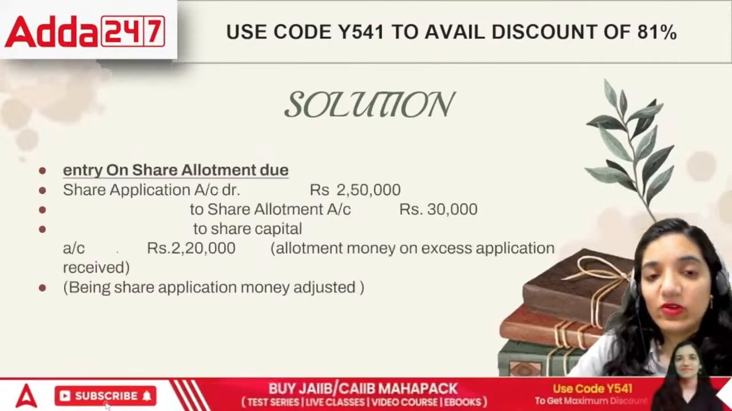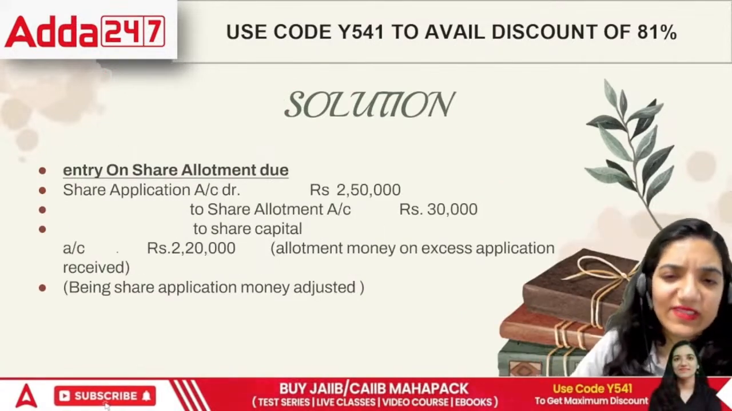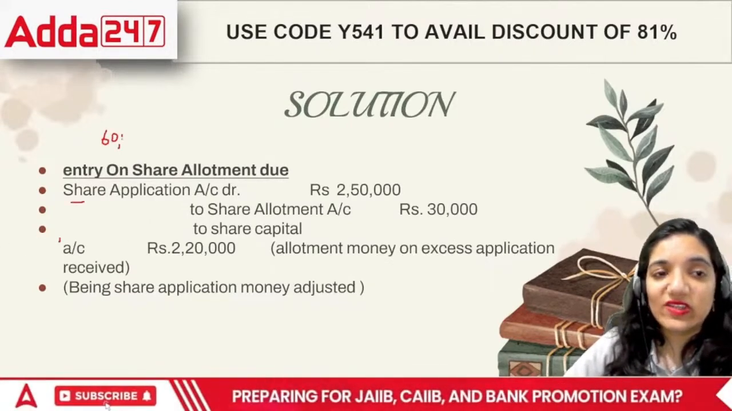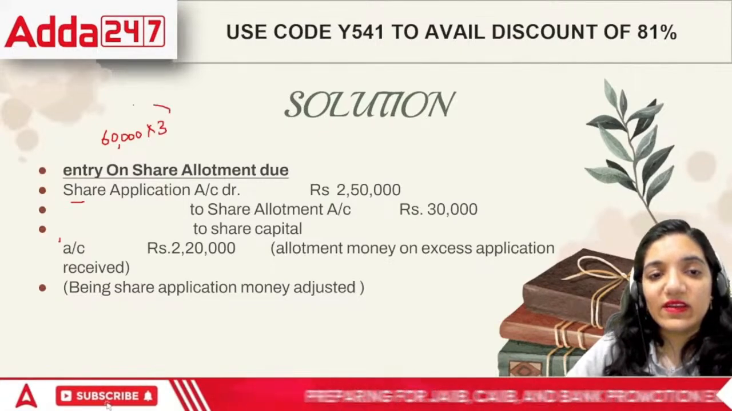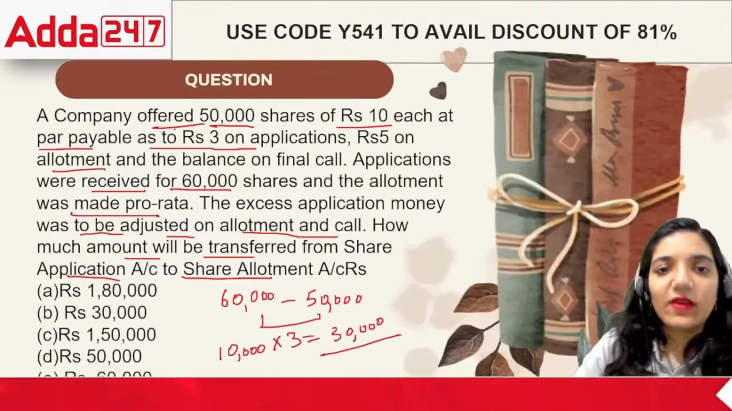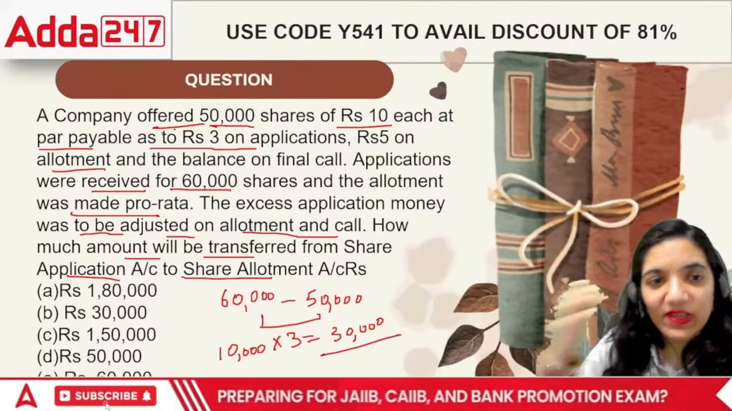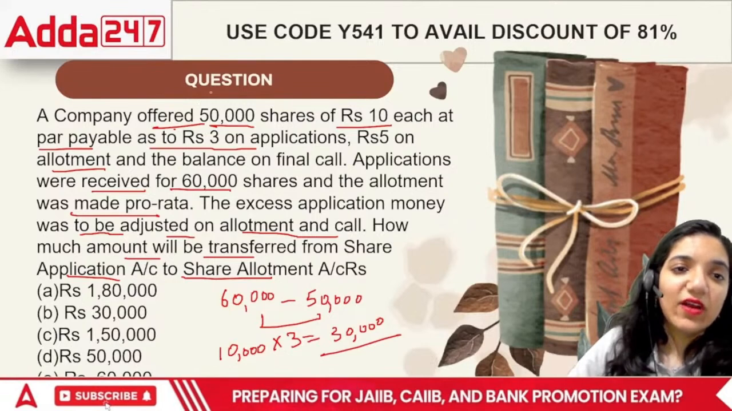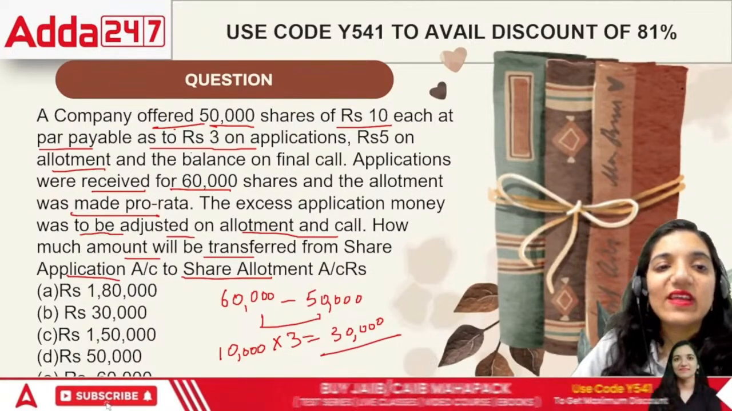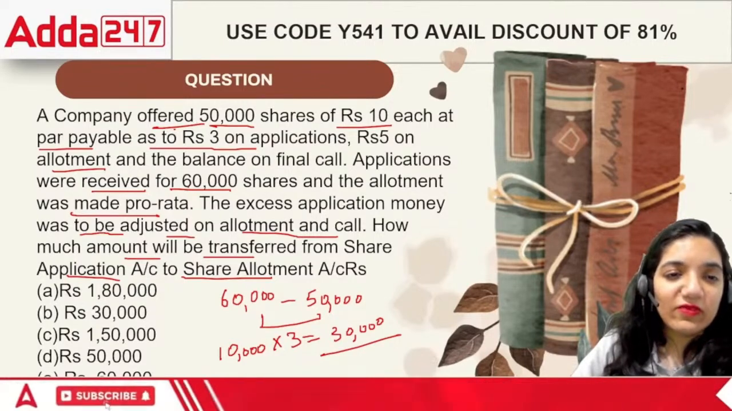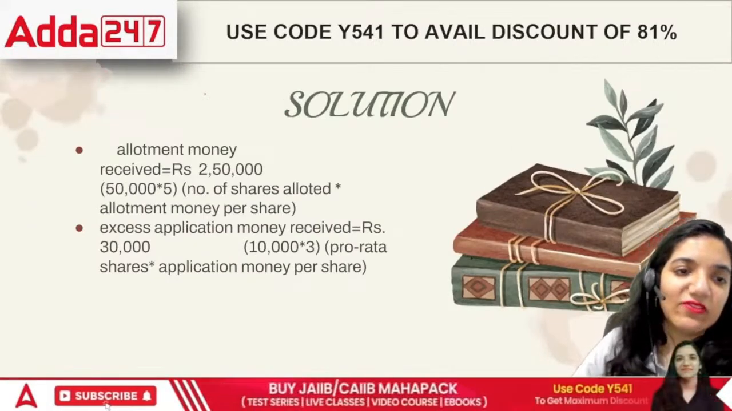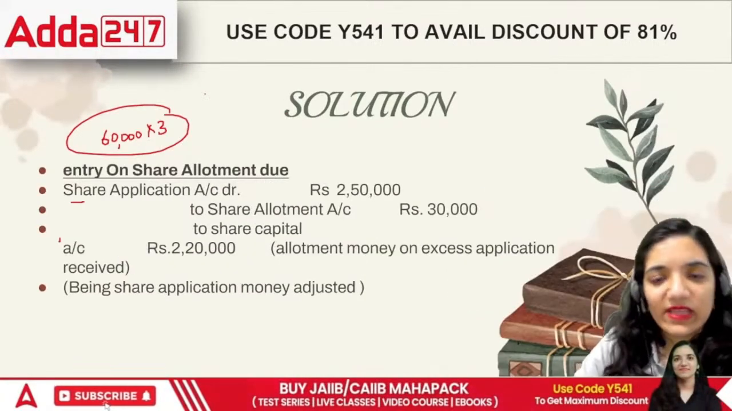Now, let's move on towards the next point. These are the basic entries that you can put there. Share application money that they received was for 60,000 shares. Now, 60,000 into 3 there. We received 60,000 into 3, but that means we were supposed to have 60,000 into 5. That is, we were supposed to have around 3 lakh rupees. So technically, we were supposed to receive 3 lakh rupees in the first case itself.